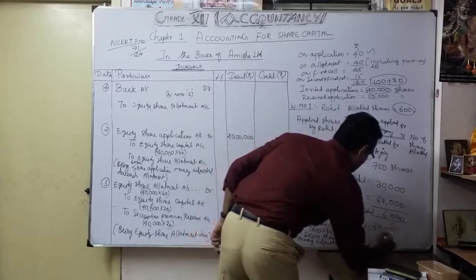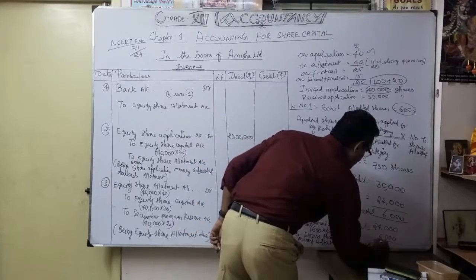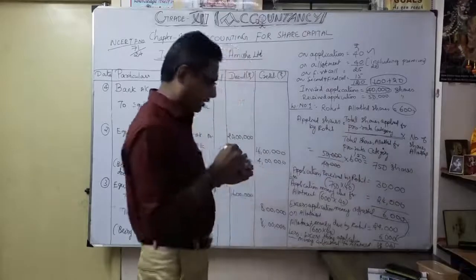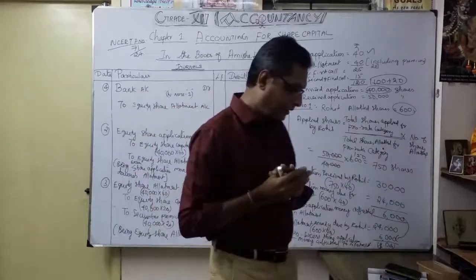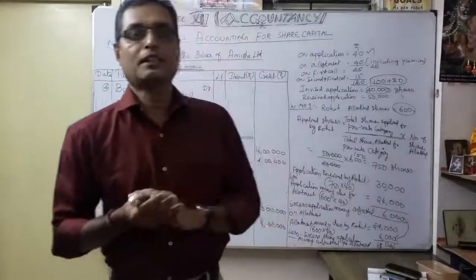How much? It is 6,000. So he is supposed to pay how much? Only 18,000. Okay, so only the 18,000 is share allotment due. So Rohit was unable to pay that share allotment money.